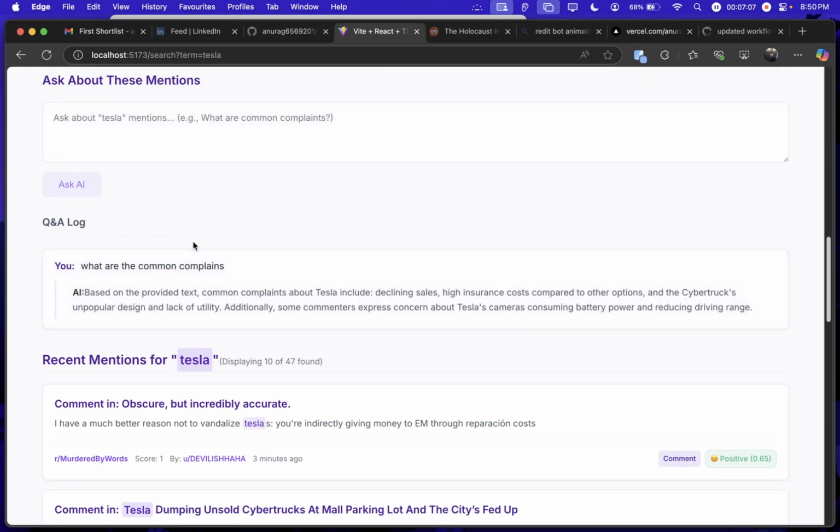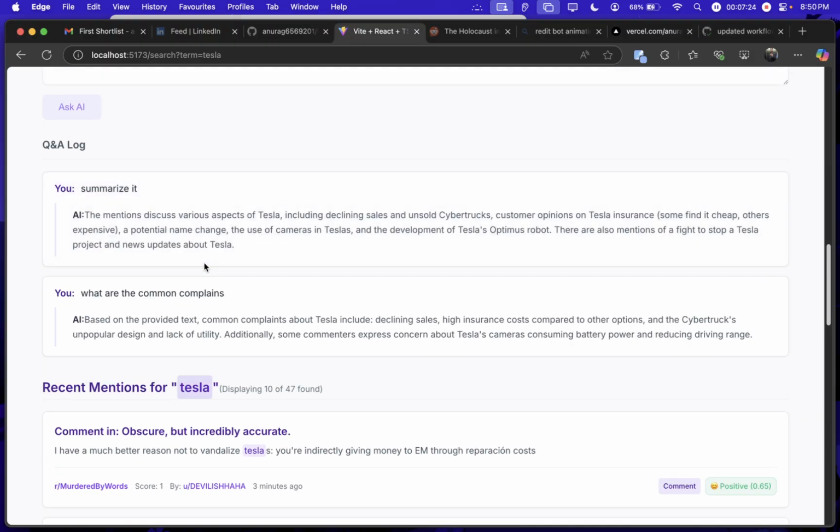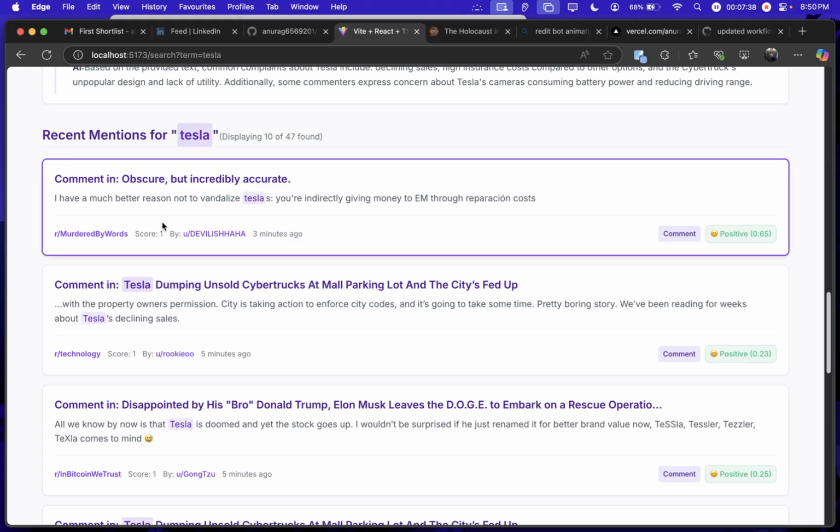So it will respond with an answer based on the prior text, from common complaints about Tesla, like the silence, sales, high insurance cost, and many more. We can also ask it to summarize. So it will gather all the mentions, and from those mentions it summarizes everything, like the 47 mentions we get. So on the basis of those mentions, it summarizes it all.